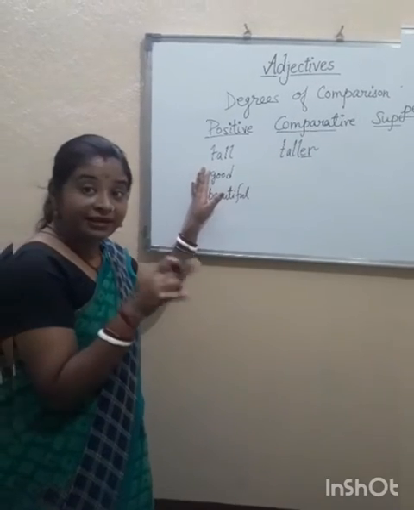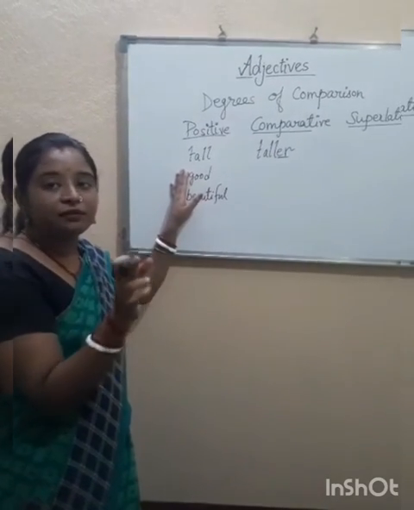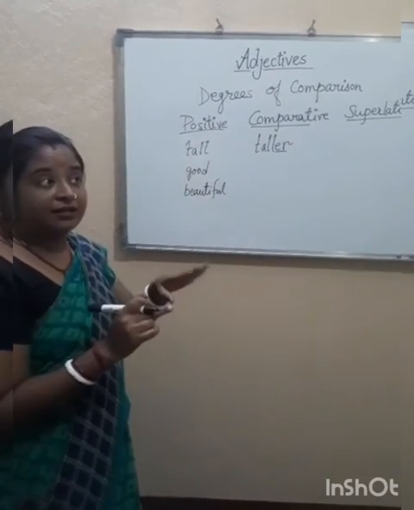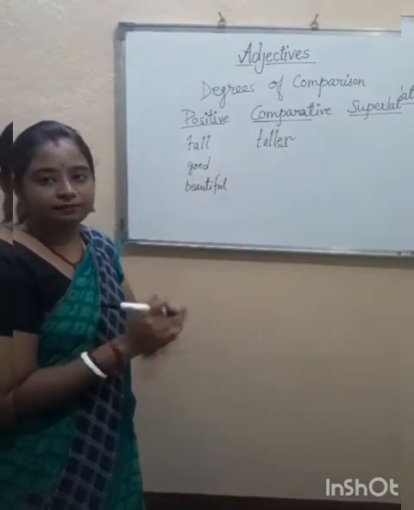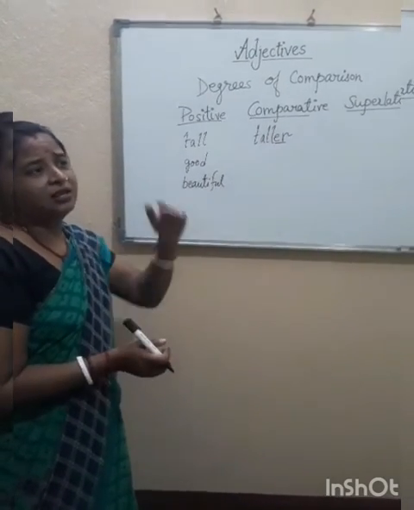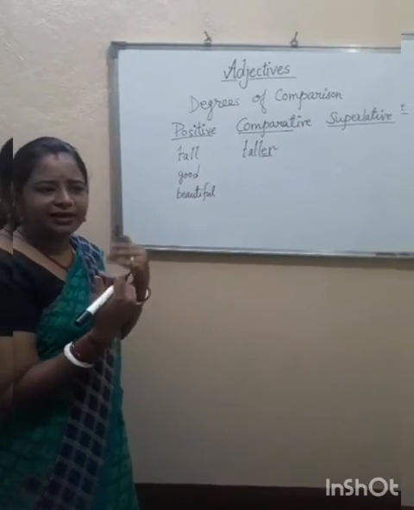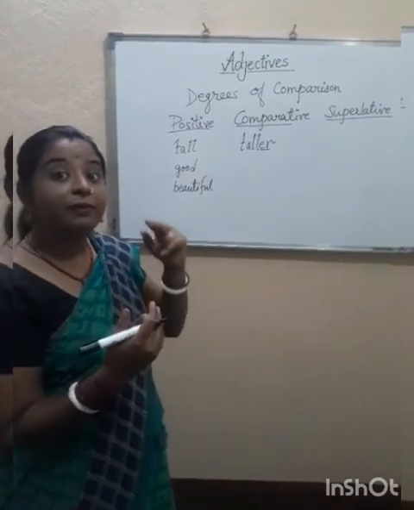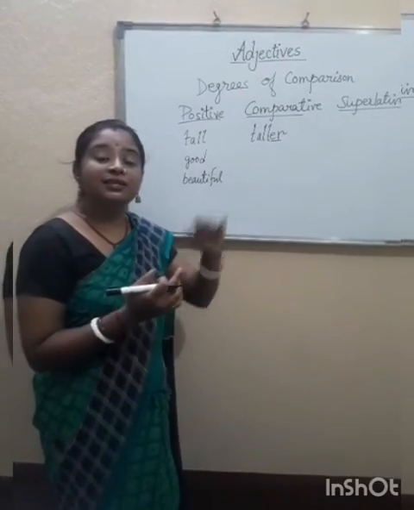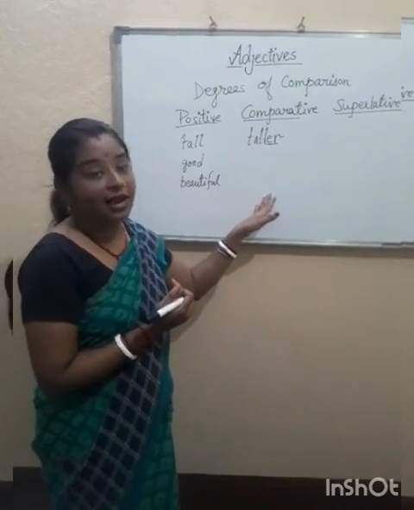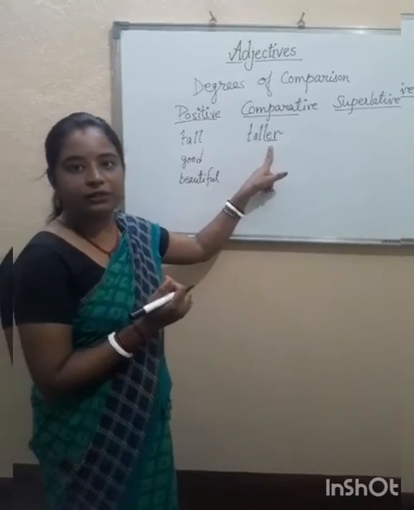But if I compare Neha with Sweta, then I would say that Neha is taller than Sweta. Or I can say Sweta is shorter than Neha. So I can make comparison between two. When we make comparison between two, that is called comparative degree and we add ER with those words.